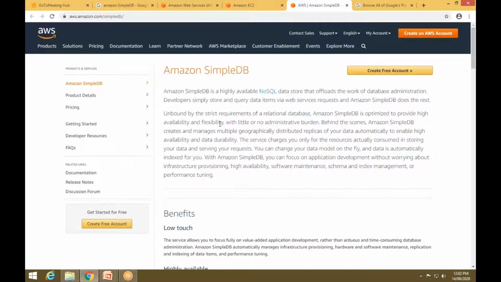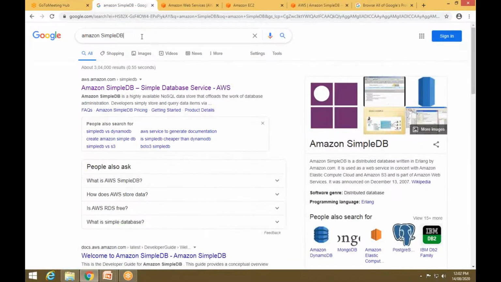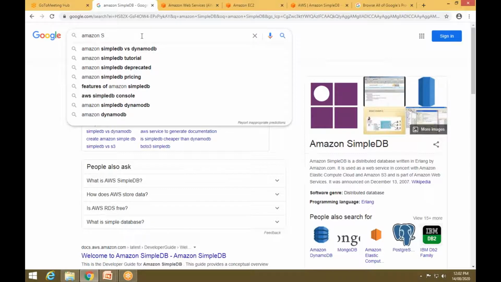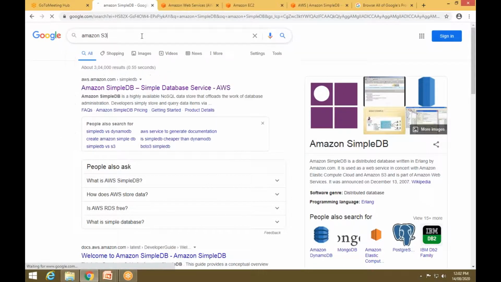If you need to perform any operation on the internet or a cloud, you'll go for SimpleDB. And Amazon Simple Storage Service is the storage solution for the internet. Alright, Amazon S3, the Simple Storage Service.